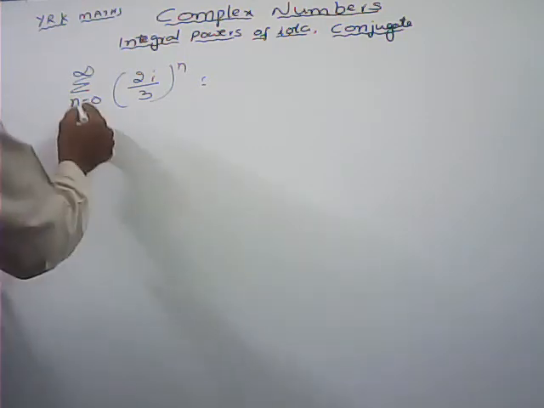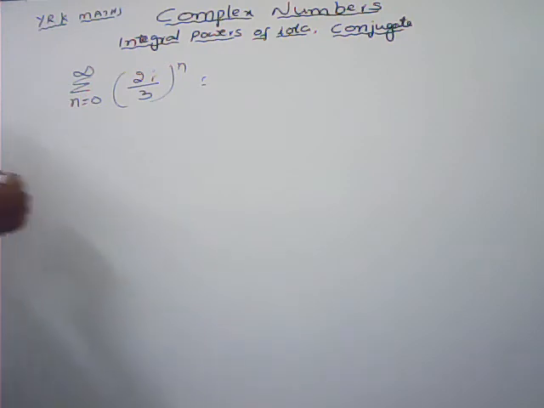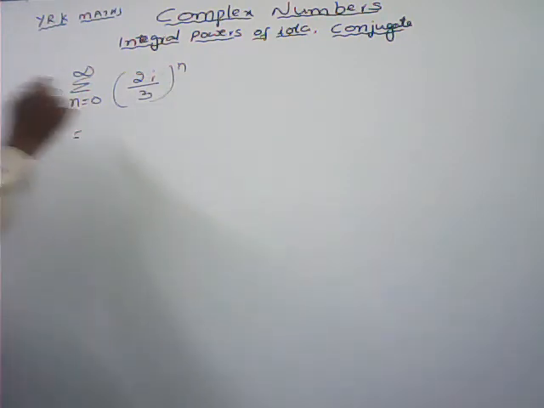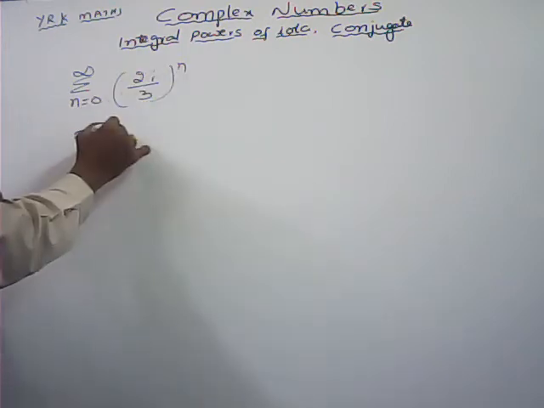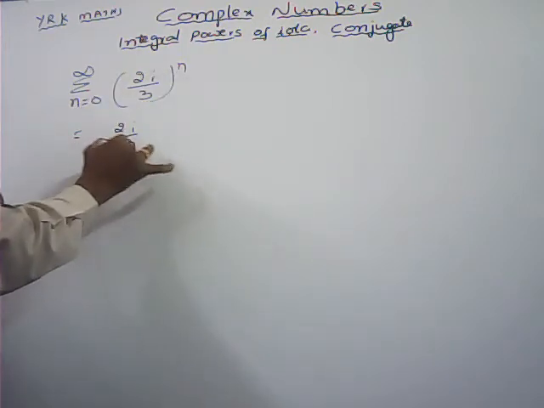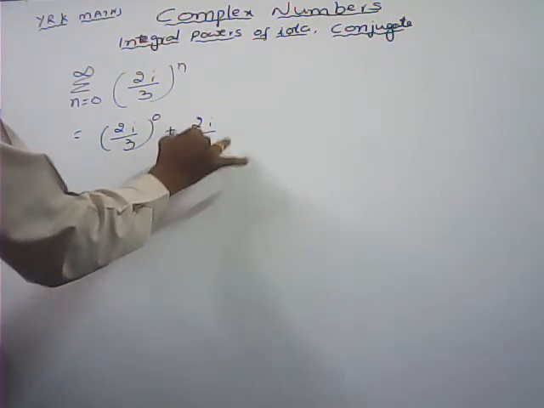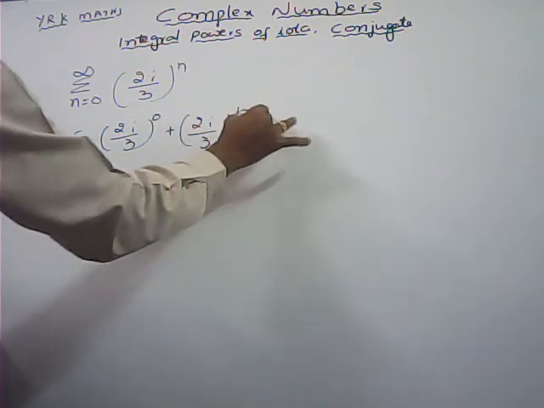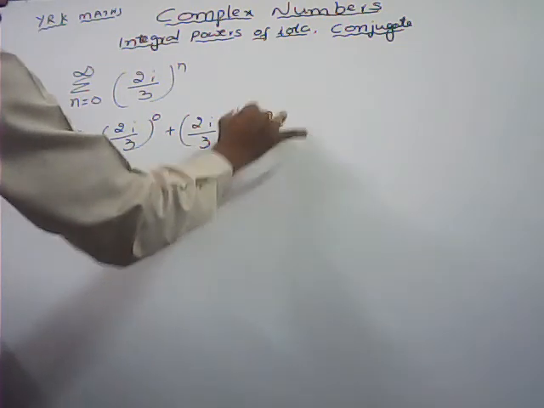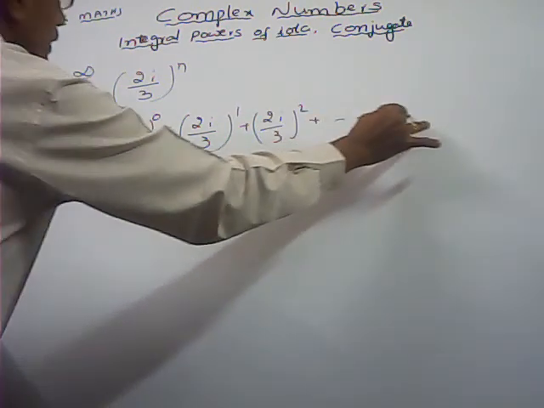Now, if I expand this one, if I put n equal to 0, (2i by 3) whole power 0, plus (2i by 3) whole power 1, plus (2i by 3) whole power 2, plus so on, infinite terms.